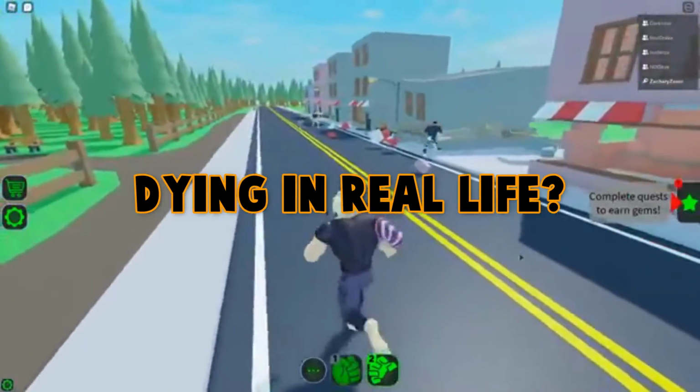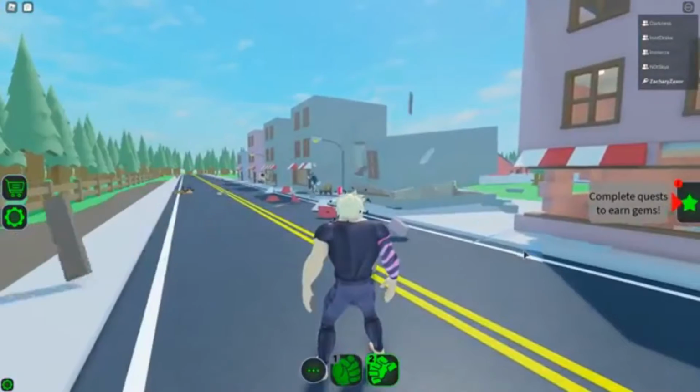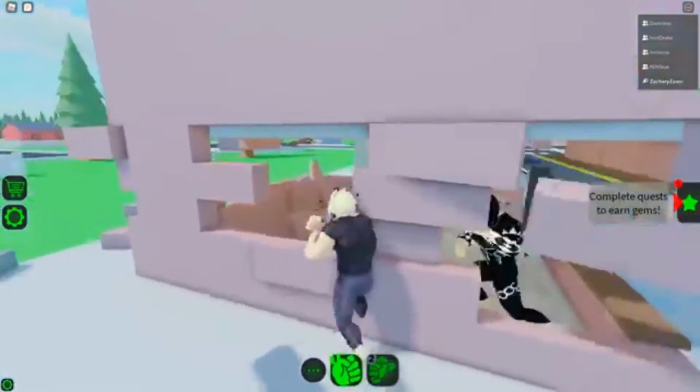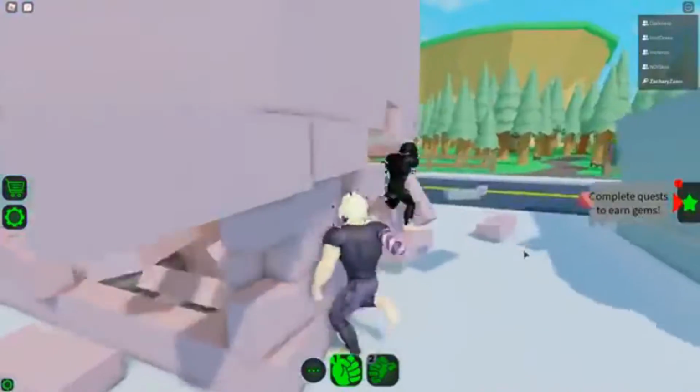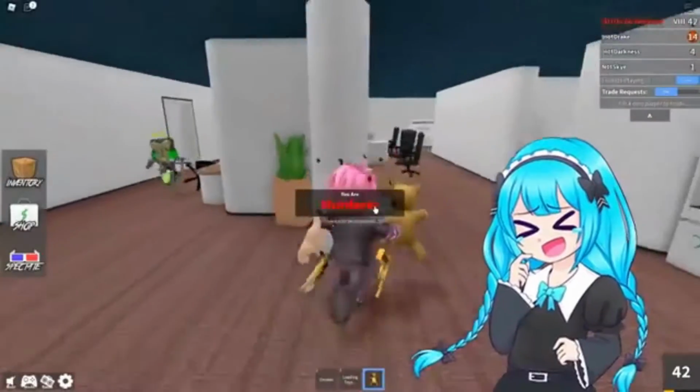Dying in real life? There's a popular meme doing the rounds on Twitter and Reddit right now that is critical of Meta and its policies, formerly known as Facebook. At the unveiling of the company's rebranding, Meta CEO Mark Zuckerberg is alleged to have declared, "If you die in the metaverse, you die in real life." This particular episode is a topic of the documentary film.